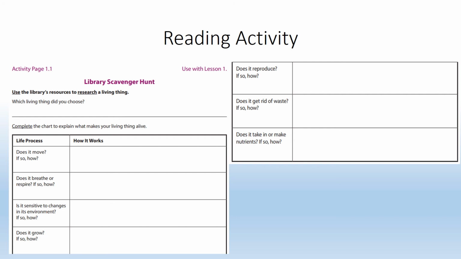Remember, how refers to either the process or steps that something needs to take in order to make that happen. So when it's asking you a question, does it move? The how is you describing specifically how it moves. For example, if I was researching a snake, I would say that a snake does move, and a snake moves by slithering its body along the surface. Now this is very specific. I'm explaining exactly how a snake moves, and I'm using specific vocab to do that. So you're going to do that for this entire page.